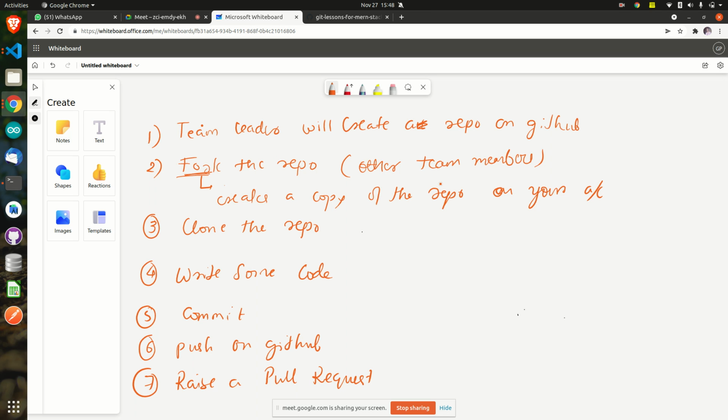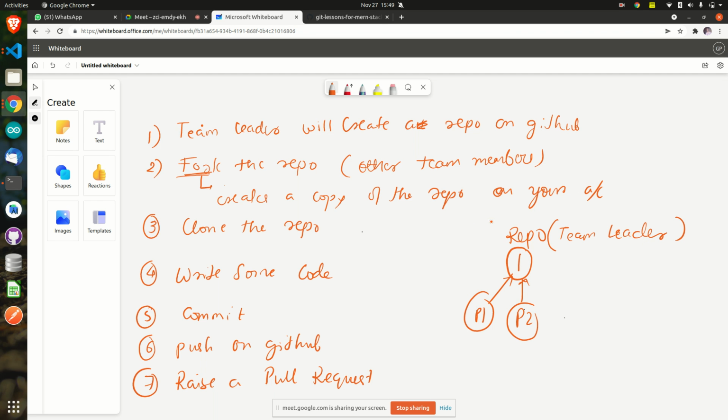So one repo will be there, and person 1 will be writing the program for this repository. Person 2 also will be writing. Who are the team members, right? This repository will be owned by the team leader or whichever company you are working for. They will already have a repository, or they will create one and keep it.